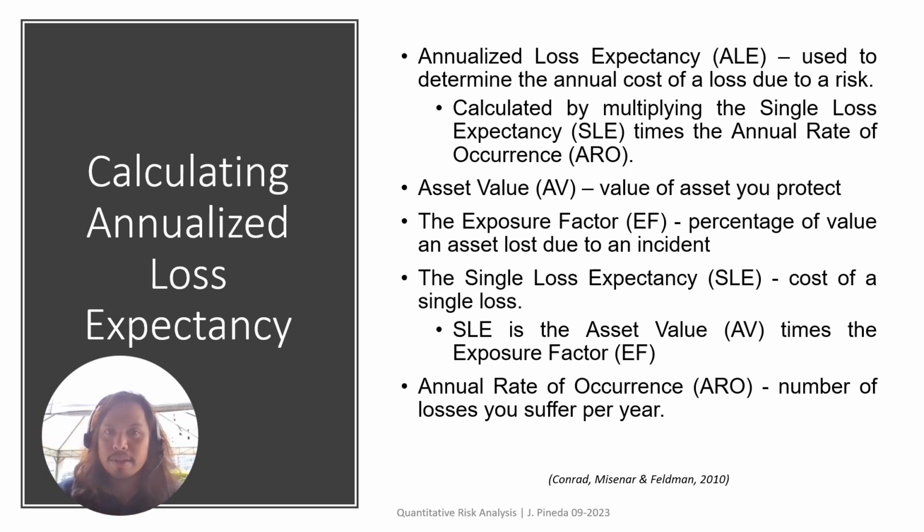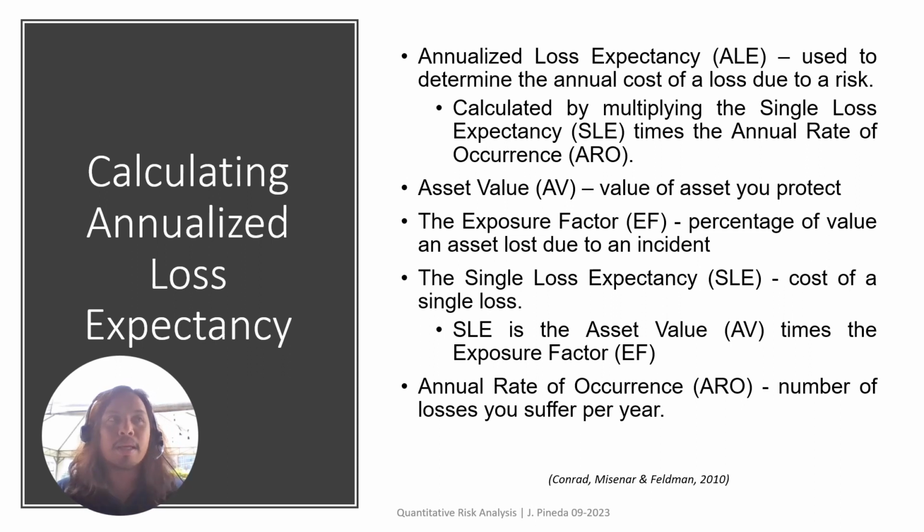So the first thing that we need to do is to identify the single loss expectancy, which is the cost of a single loss, right? So when that malware hits, how much is that? And to be able to get that, you need to have the AV, or the asset value, and the exposure factor. So the asset value is the value of the asset you protect.